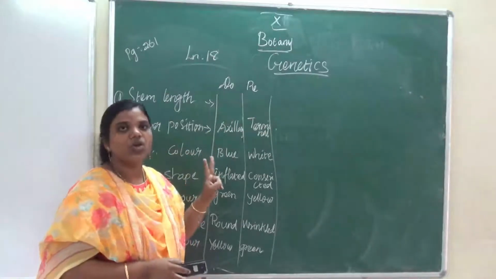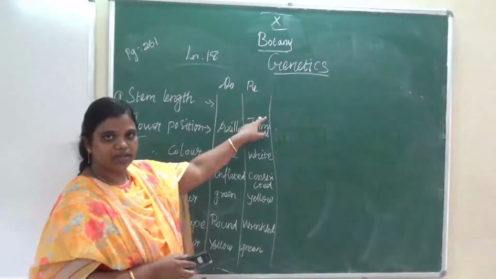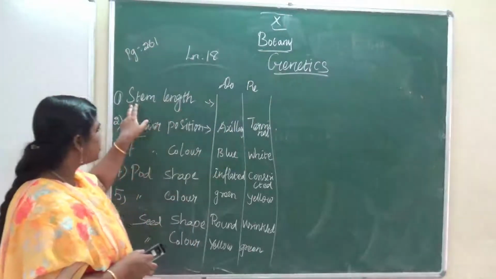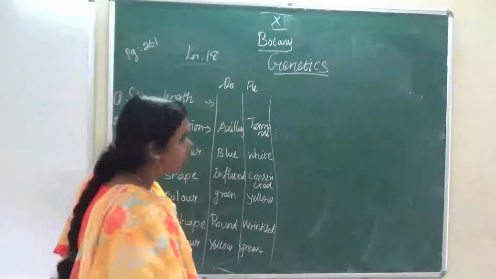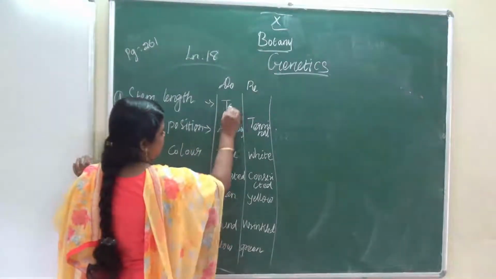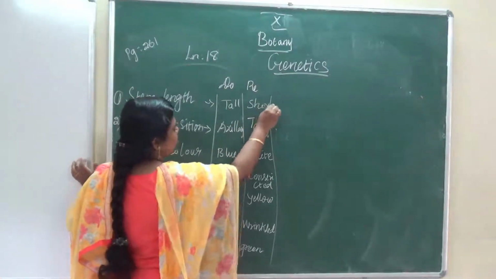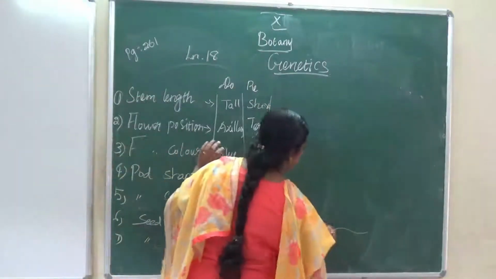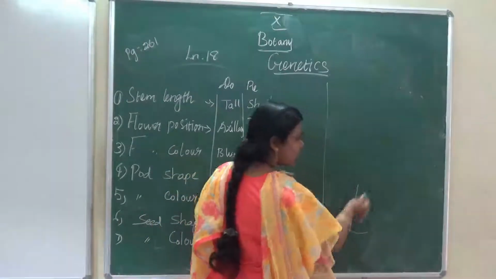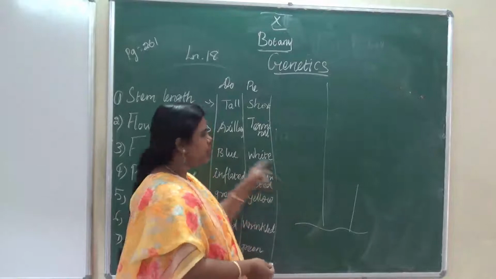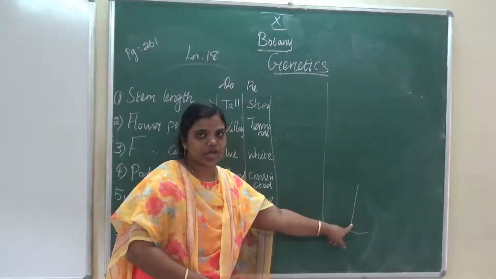This is the 2 common terms of genetics, dominant and recessive. For stem length, the dominant character is tall, and the recessive is short. For example, a long pea plant is tall, that is the dominant character, and a short pea plant is the recessive character.